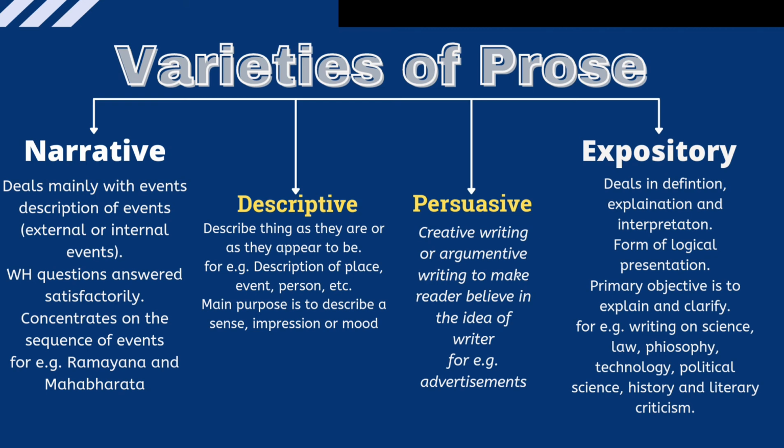Okay, so now we move to the last variety, which is persuasive prose. It means argumentative writing, meant to make the reader believe in the idea of the writer. For example, advertisements. It involves convincing the reader to believe in the writer's idea and to take action on that idea. Advertisements are generally written in persuasive prose so that people can believe in them and start taking action on whatever the advertisement shows or tells, right? So I hope the varieties of prose are clear to you.